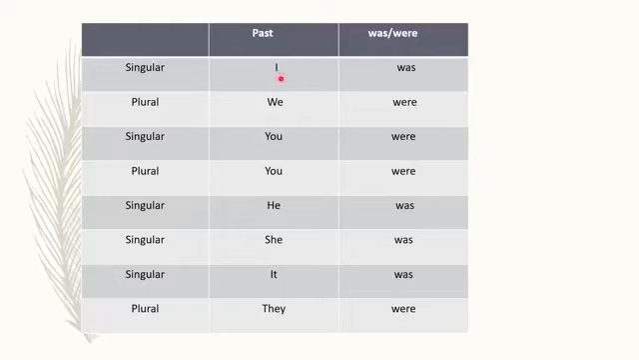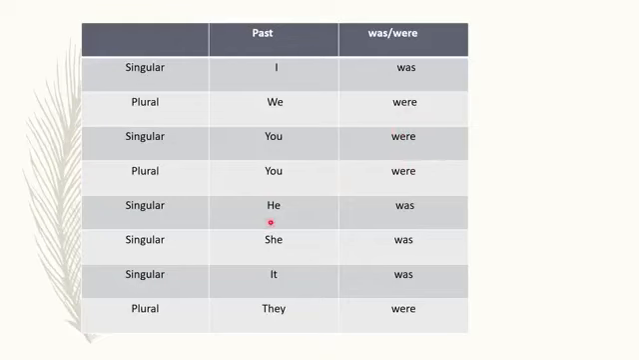I means one person, singular. So with I always comes was. We means more than one, plural. So with we we will use were. You, singular or plural, we will use were. With you always comes were. Okay?